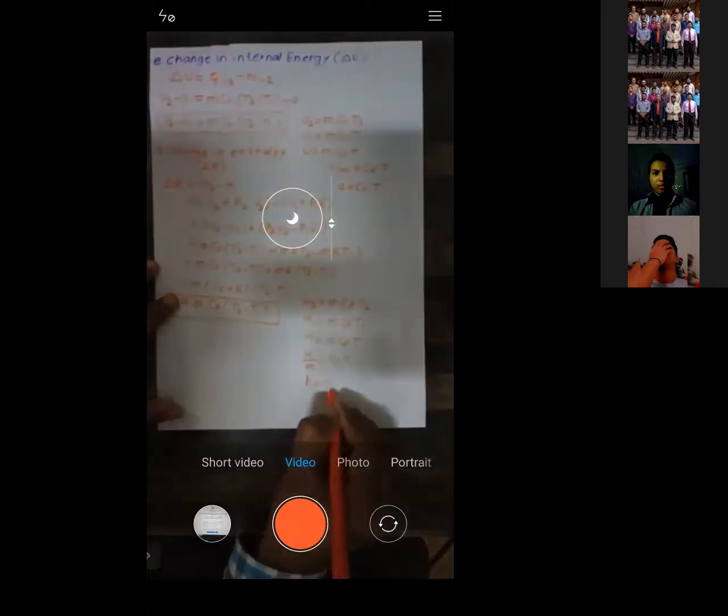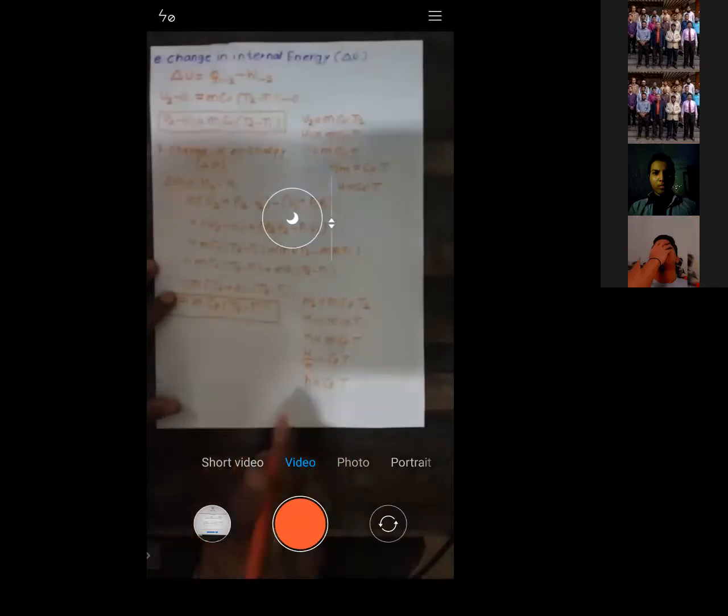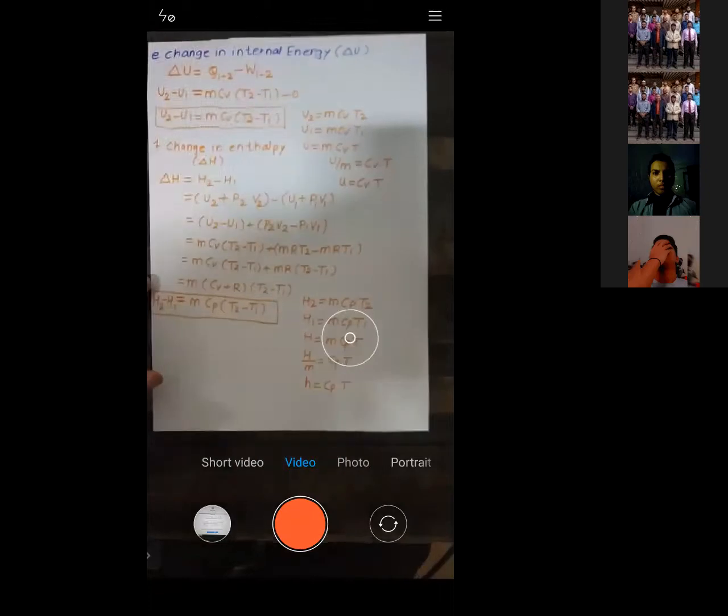So this becomes small h equals Cp into T.